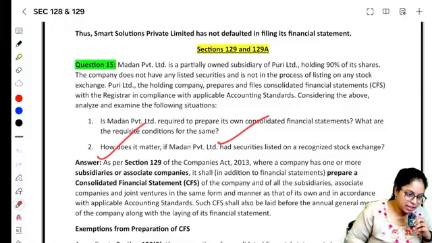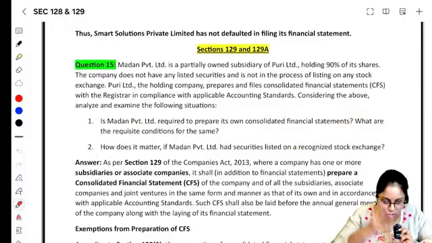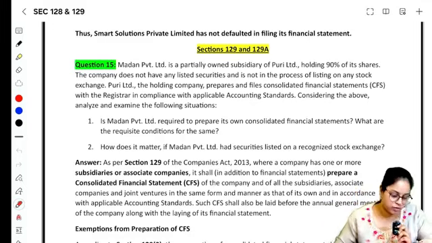How does it matter if Madan Limited has securities listed on a recognized stock exchange? Then we are sorry, boss. Because in the exemption point, it's very clear you should neither be listed nor you should be in the process of listing.